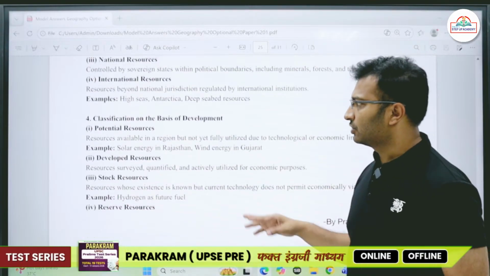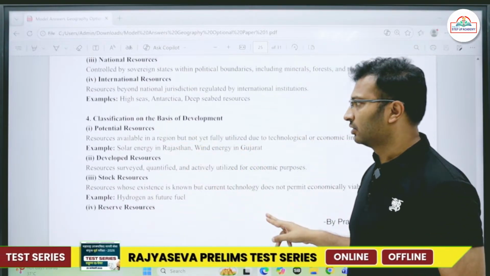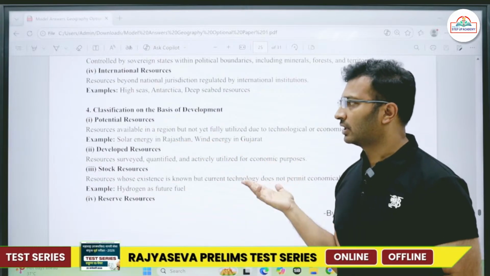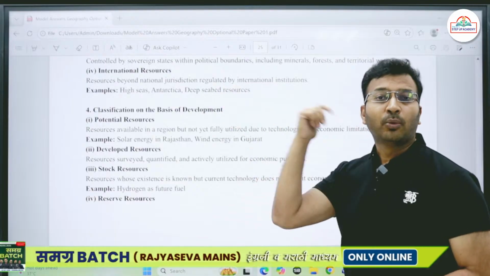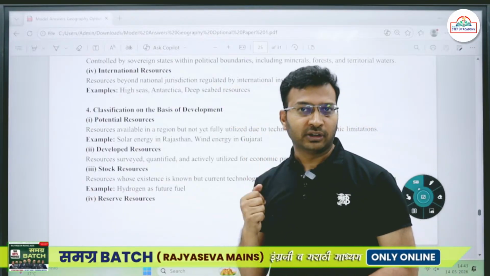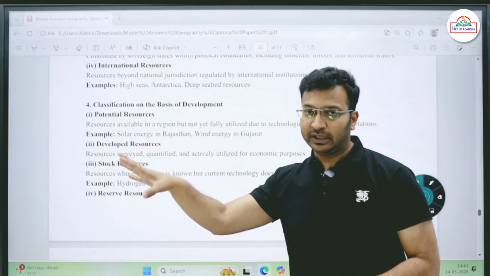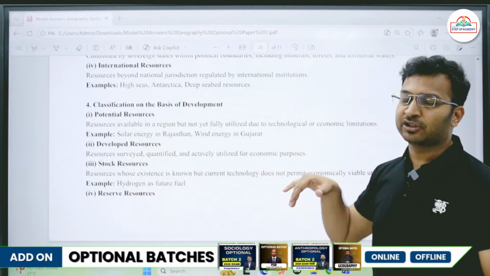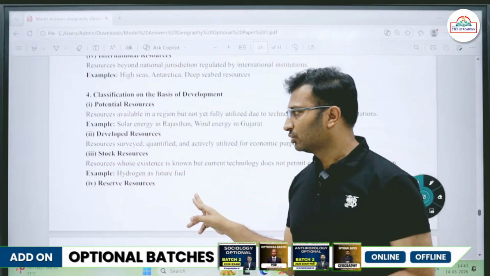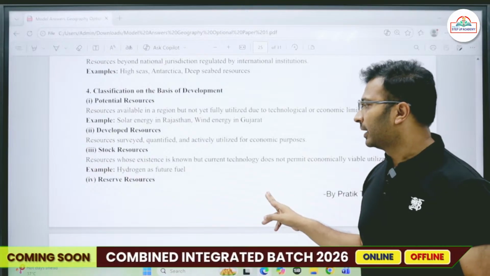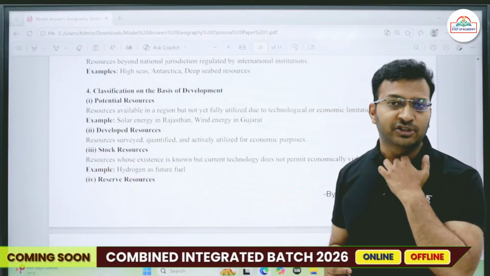Then classification on the basis of development: potential resources, for example solar energy in Rajasthan, wind energy in Gujarat, and, as I just talked about, water for hydroelectricity generation in the northeast. Then developed resources, which have been surveyed, quantified, and are actually being utilized. Then stock resources: resources whose existence is known but current technology does not permit their commercial utilization.